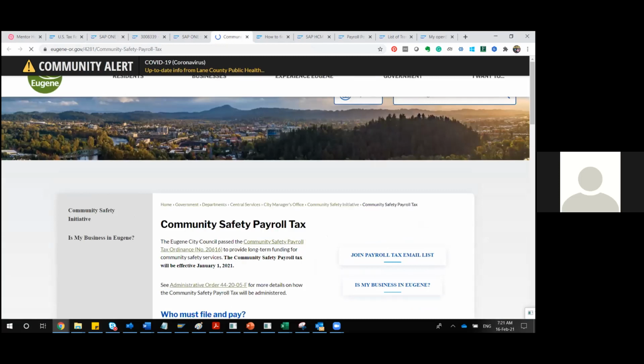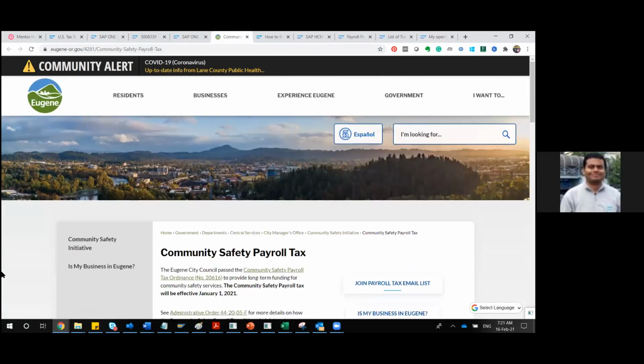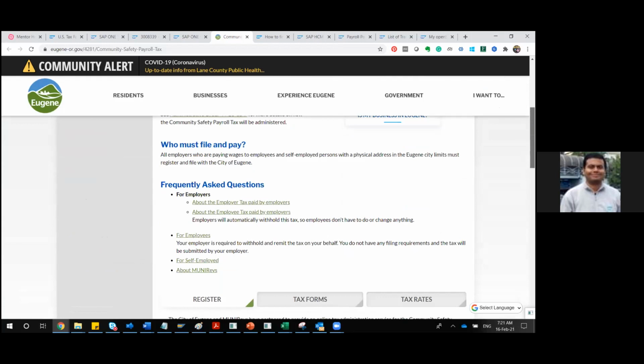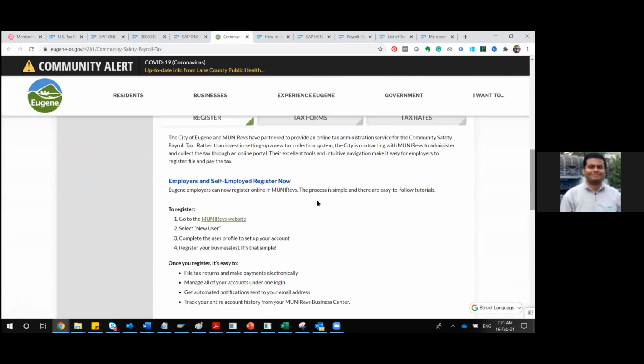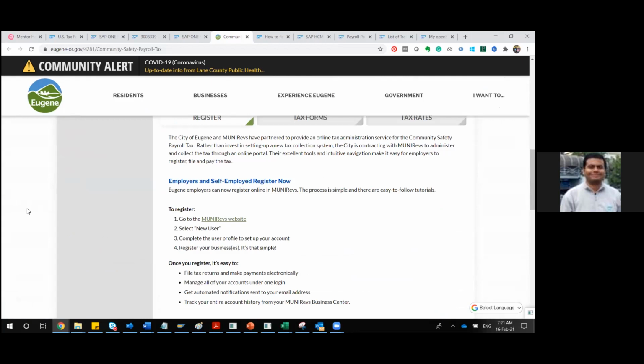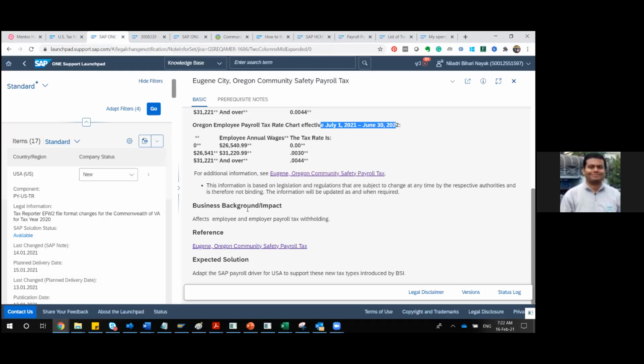SAP doesn't do anything of its own. It is driven by the business requirement. Whatever the business has asked, or the government or regulatory authorities have asked, they have their own legal consultants. After consulting them, they generally reach out to those legal persons. Then they derive those SAP notes. So a lot of discussions happen in the background. After that they release this kind of notes.